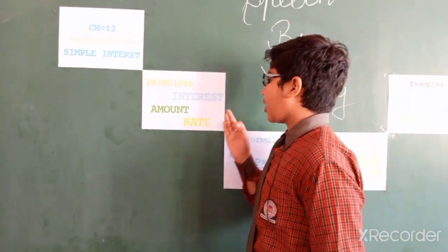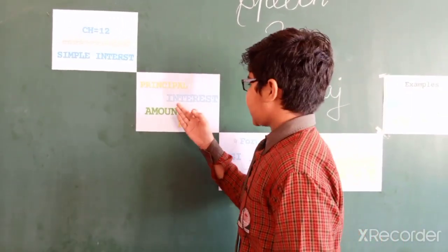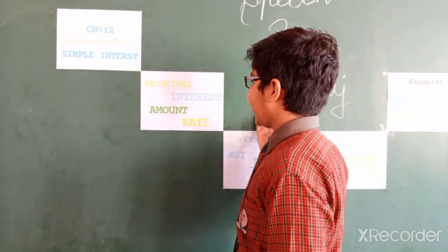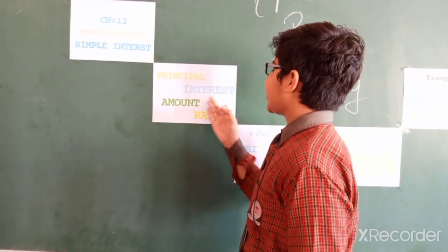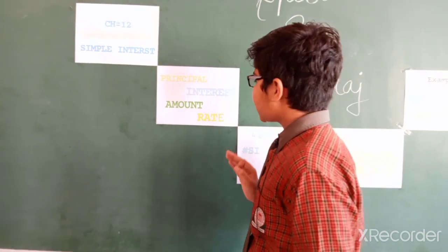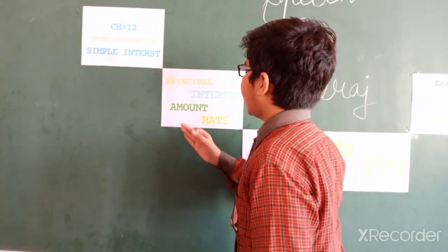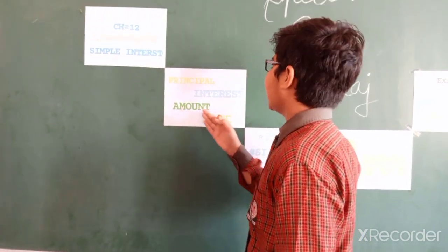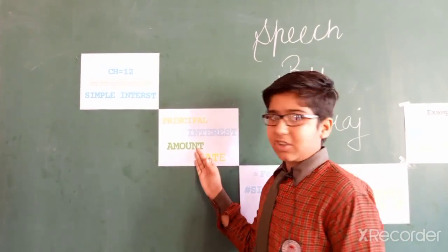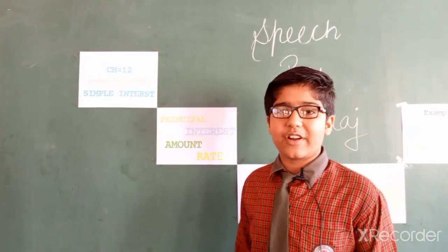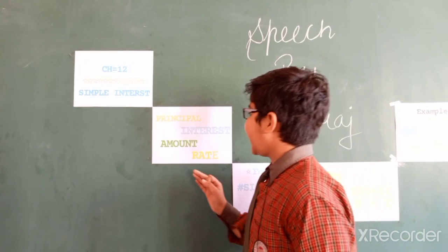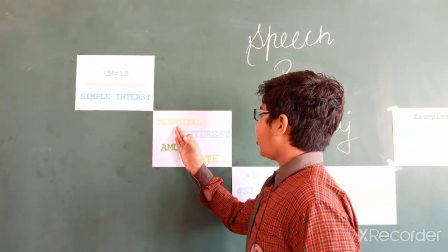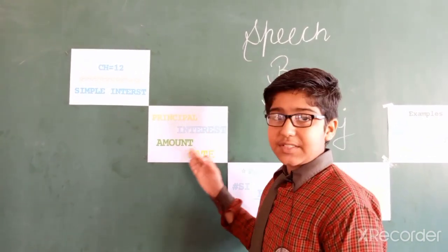Let's talk about interest. The additional money is called interest. I repeat, the additional money is called interest. Now, let's talk about amount. The total money paid by the borrower is called amount. Clearly, principal plus interest is equal to amount.